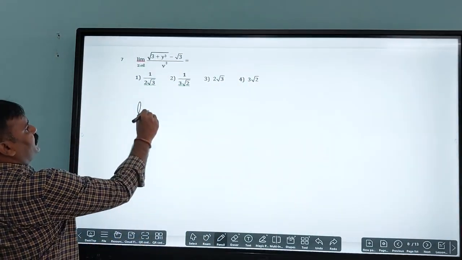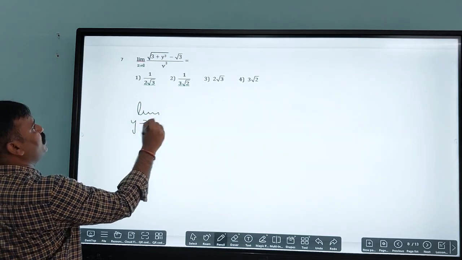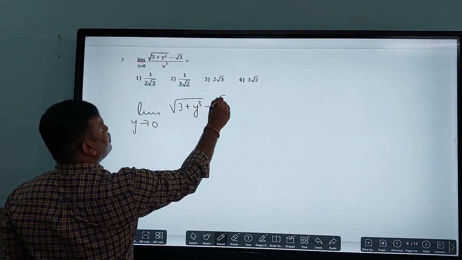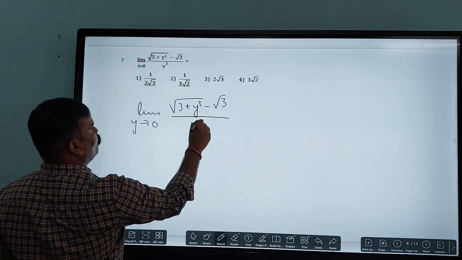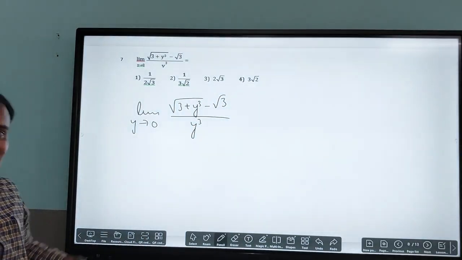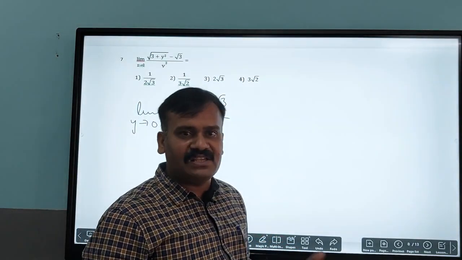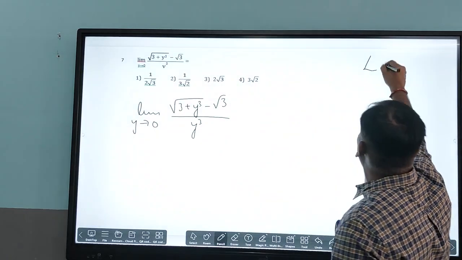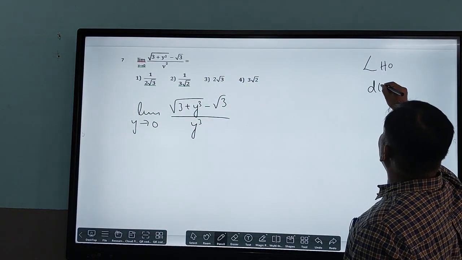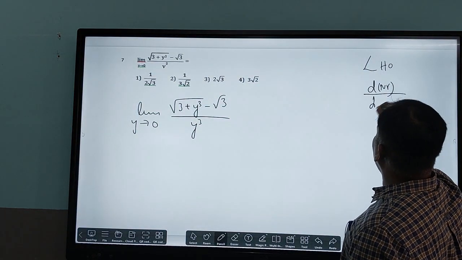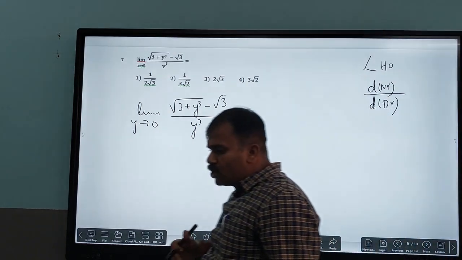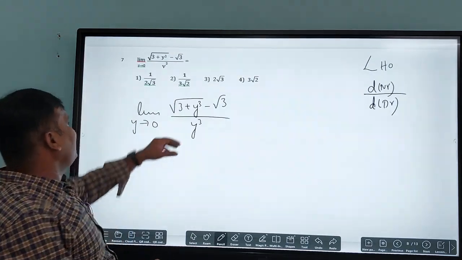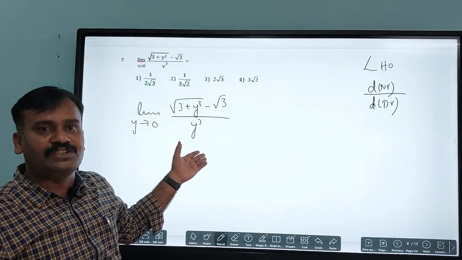So limit y tends to 0. Once again I'll repeat that question: root of 3 plus yq minus root 3 divided by yq. This one you can do by two methods. One is by using the L'Hospital rule, which is nothing but the derivative of the numerator divided by the derivative of the denominator. Or you can do it by rationalizing the numerator also.